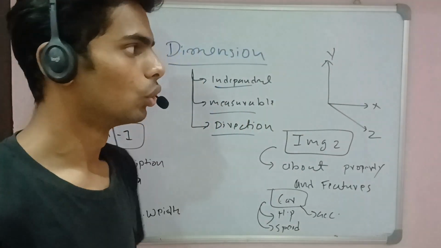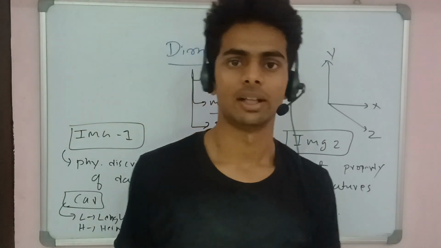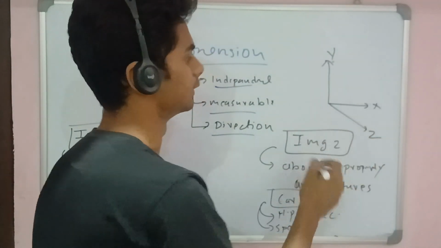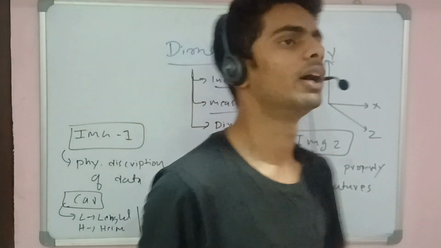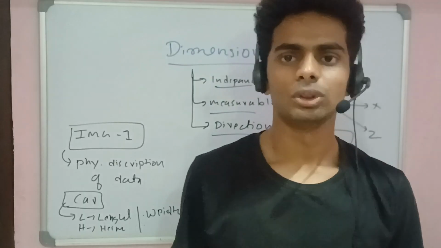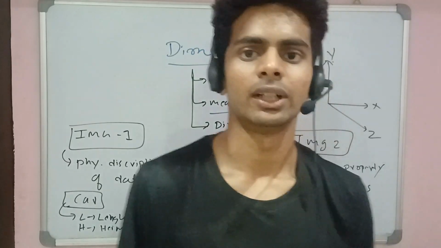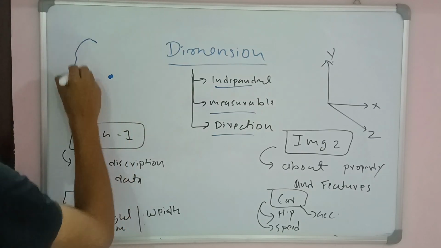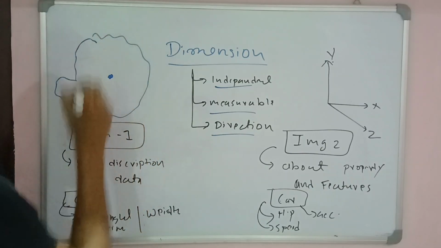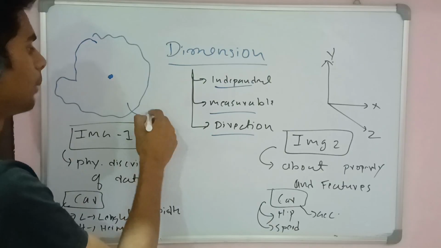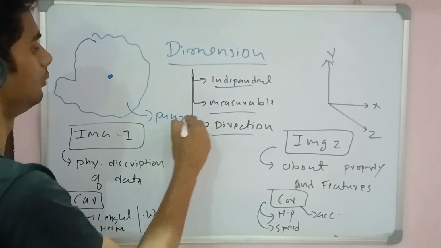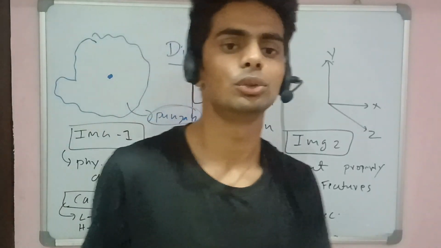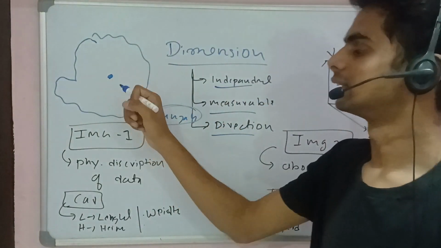It is independent. For example, dimension is considered as the x, y and z axes. Now suppose a man is standing on a map, say a map of Punjab. How can you give the context of where this man is standing on the entire map?